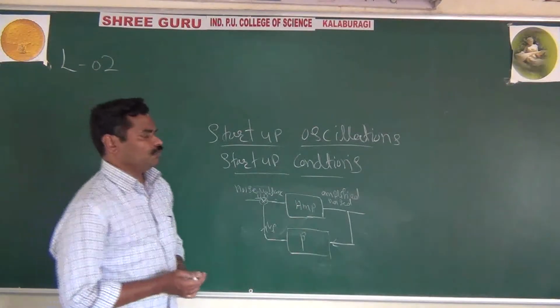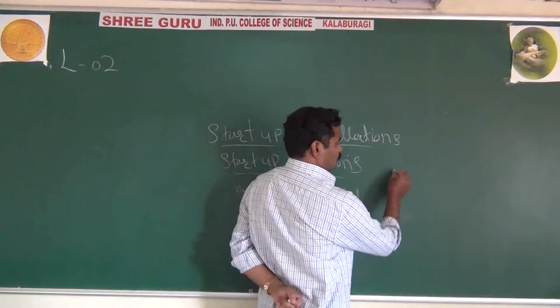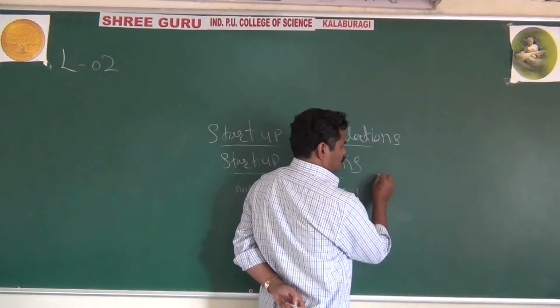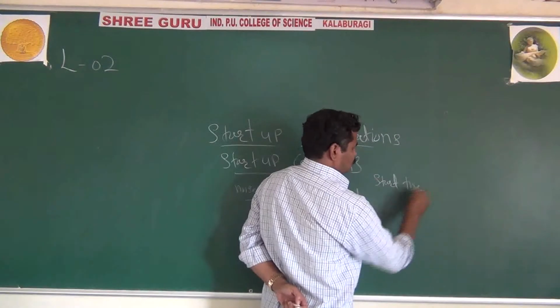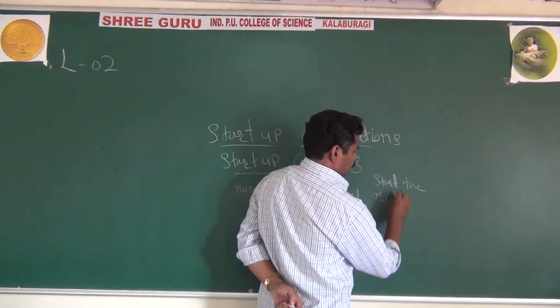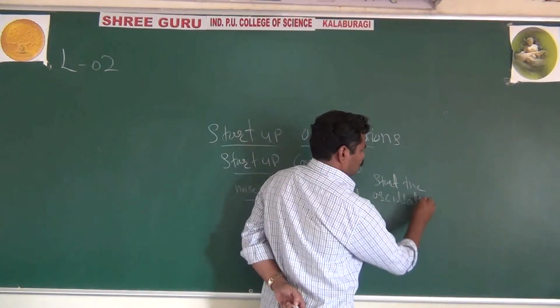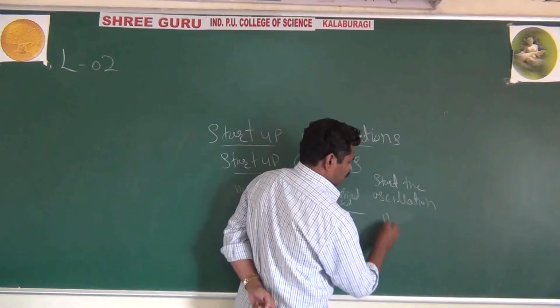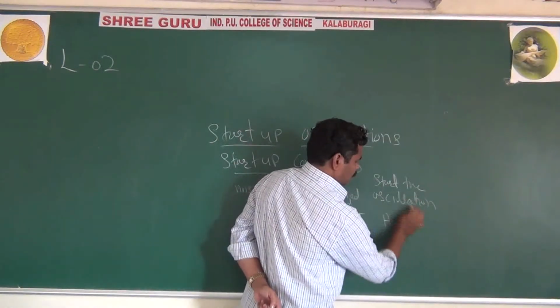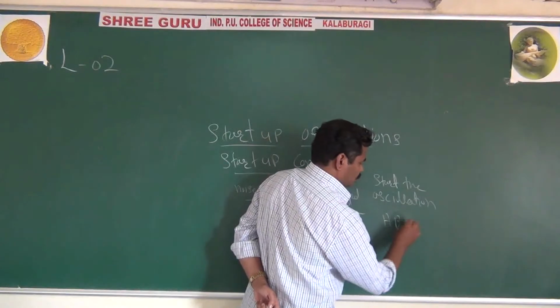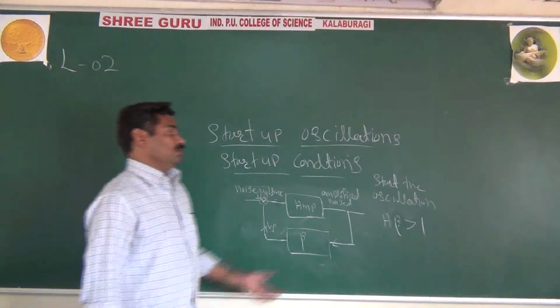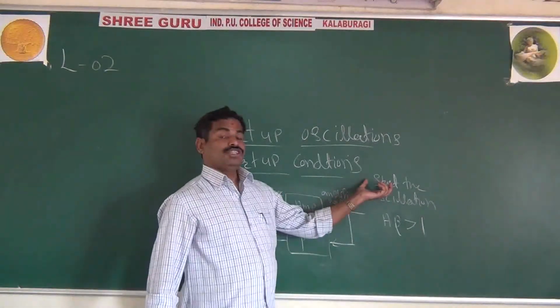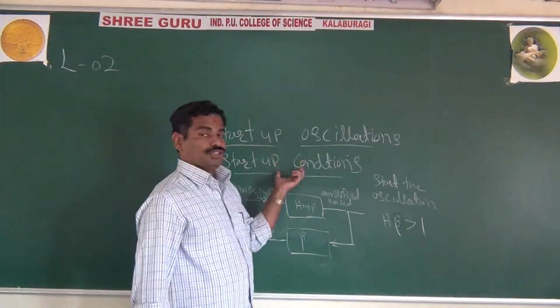And initially, the important condition if you want to start the oscillations is that A beta should be greater than 1. They may ask one more question: what is the condition for startup of oscillations?